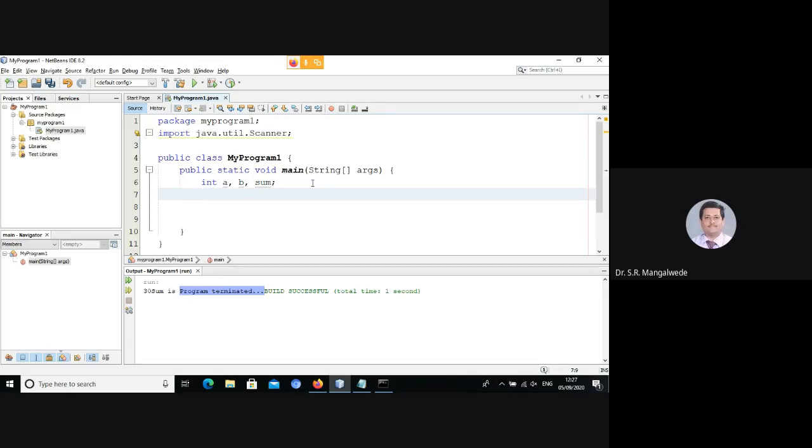How do I use it? Okay. Unfortunately, nextInt is not a static method. That was a hint. So how do I invoke the nextInt method now? Create an object of the Scanner class. Yeah, I have to create an object of Scanner class.